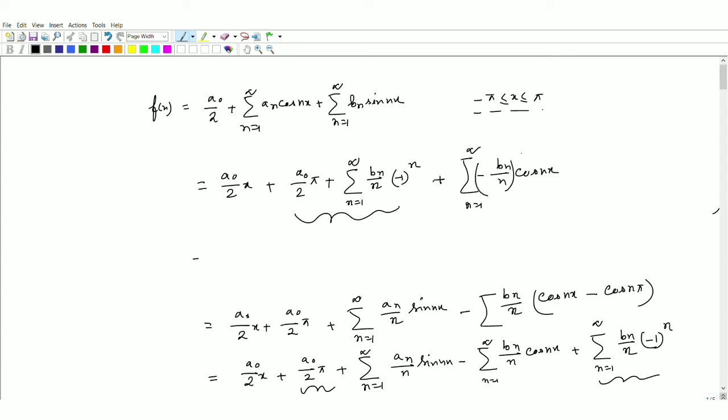I hope you are understanding what I am trying to do here. I am going to rearrange this thing in the form of a standard Fourier series expression. An divided by n.